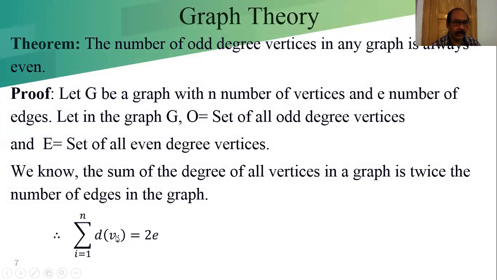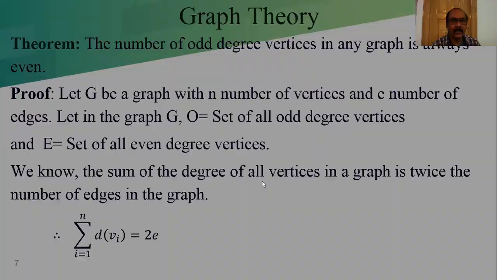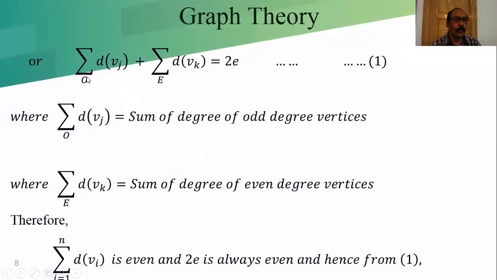So we can group the degrees of the vertices into two parts and write: summation over O of d(vj), plus summation over E of d(vk), is equal to twice e. Instead of k, we can also write i, no problem. This we are calling equation 1.